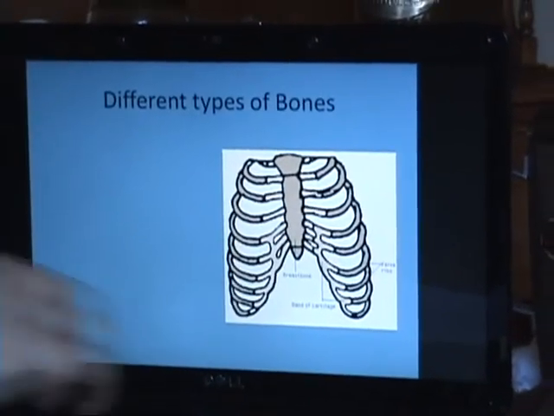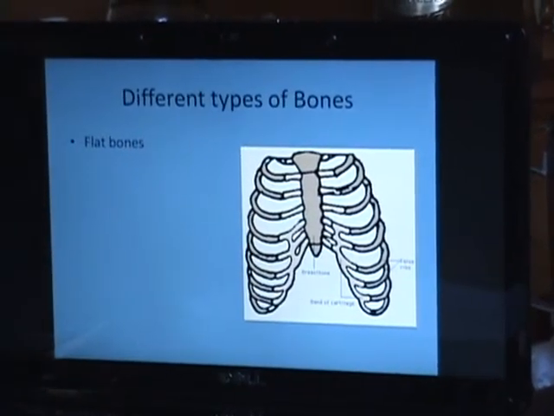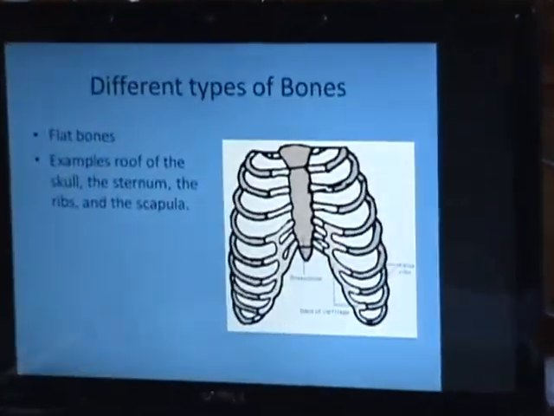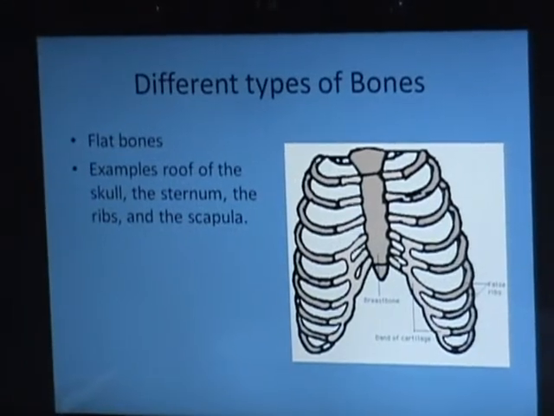Different types of bones continued. Flat bones. Examples of flat bones are the roof of the skull, the sternum, the ribs, and the scapula. These are typically for enclosing things like your heart, your lungs, and your brain with the roof of the skull. These are usually really flat, they usually have spongy bone in between, and they usually run parallel with each other.